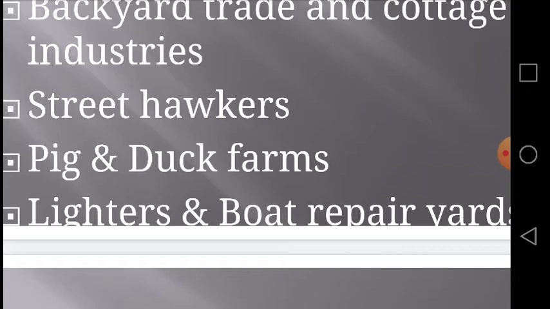The lighters and boat repair yards pollute the rivers with oil, sludge, water and solid wastes. They were relocated to the lighters terminal where lighter berths have been constructed. Any oil spills at the wharf can be identified quickly and treated with proper chemicals without delay.